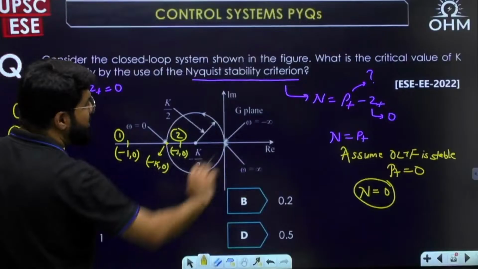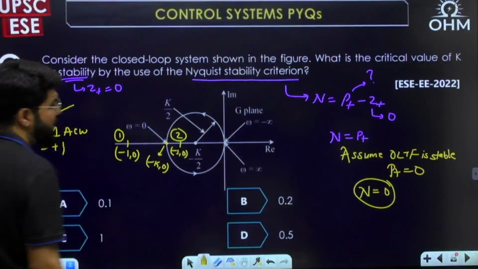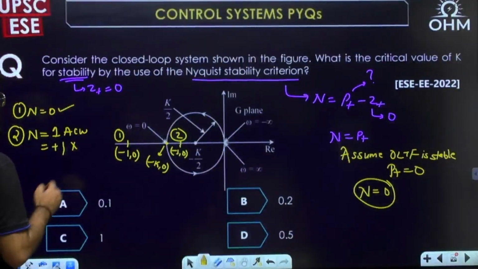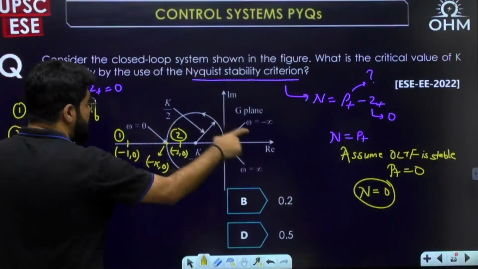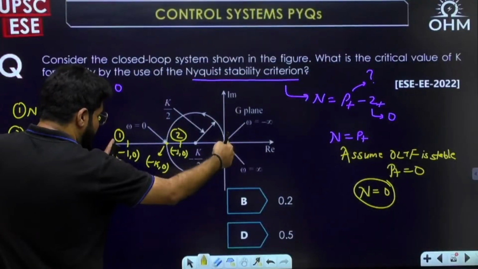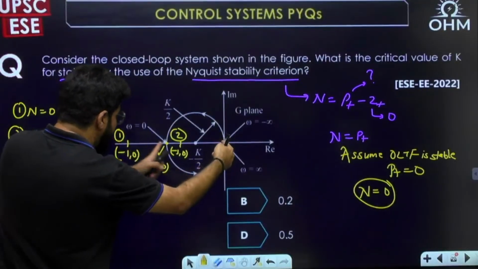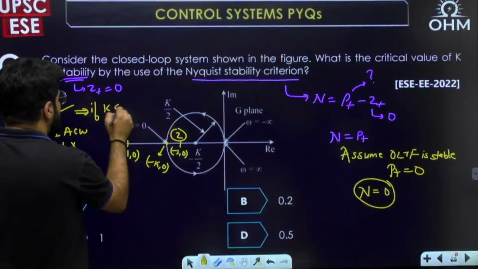Okay, but I want n equal to 0 for stability. So 1 I don't want. This will be happening if -1 is outside. That means this point 1 in magnitude of this point. This distance is 1. This distance is k. So k should be less than 1.